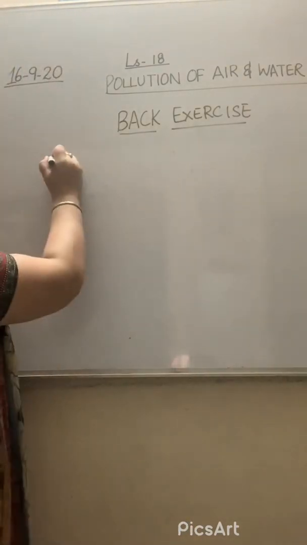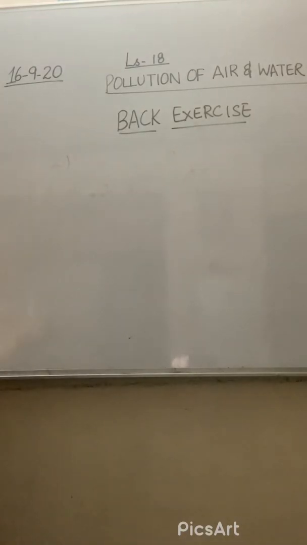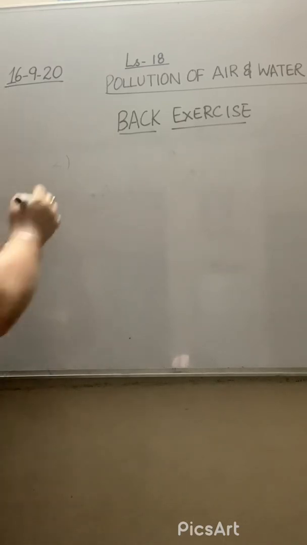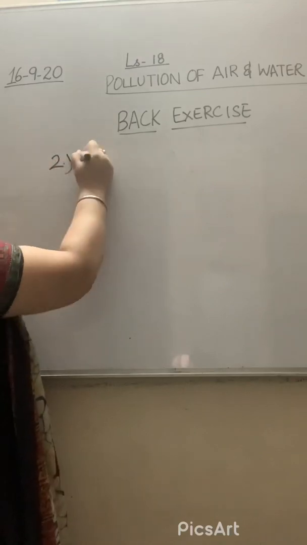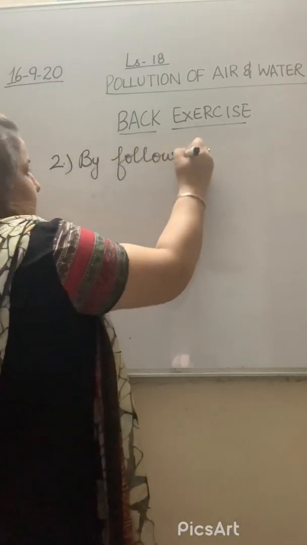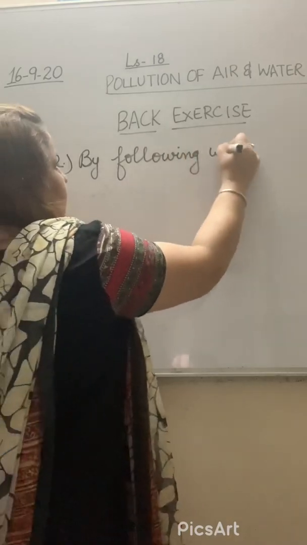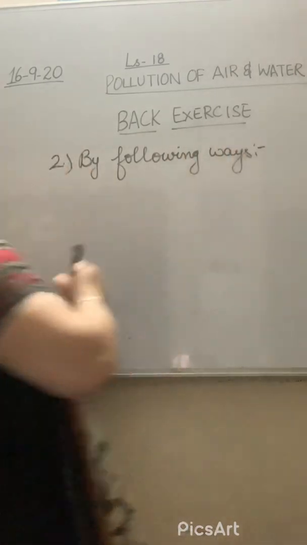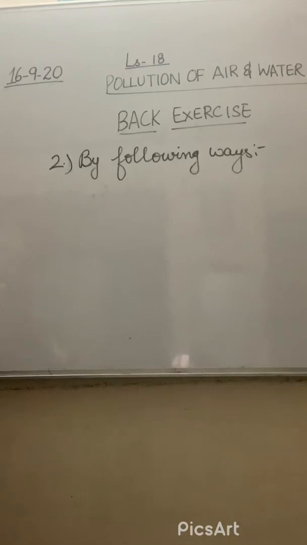Write down the second answer. How can you help to reduce air pollution? By the following ways. What are the different ways by which you can reduce air pollution?